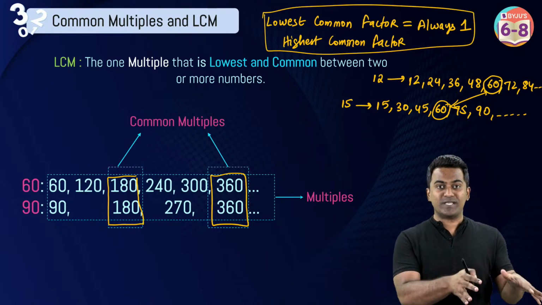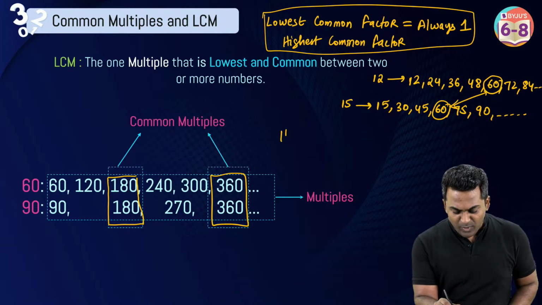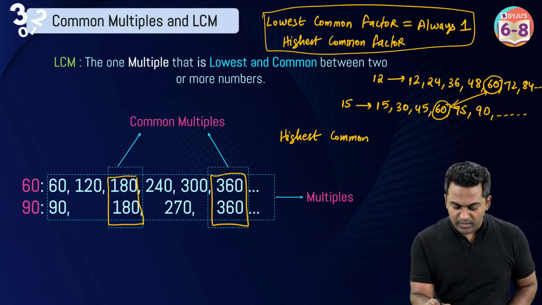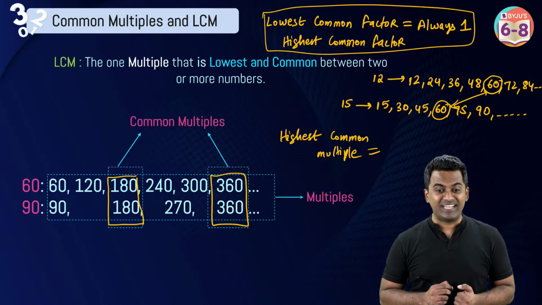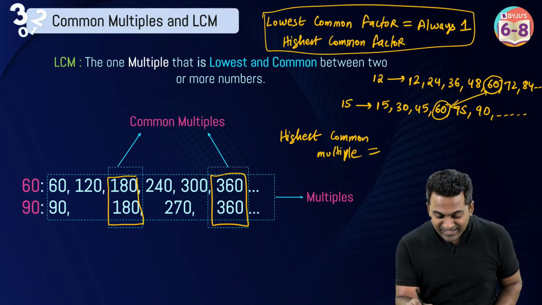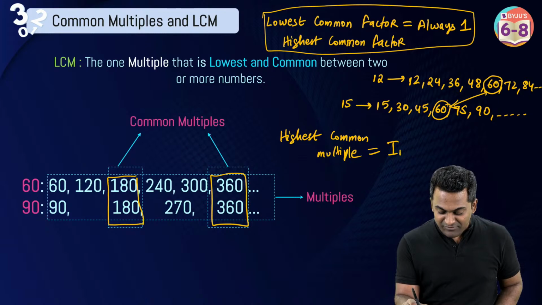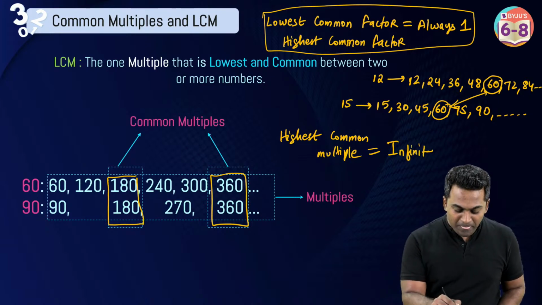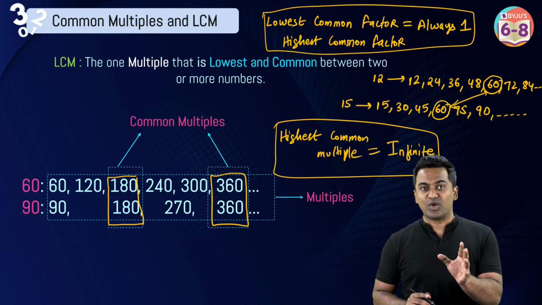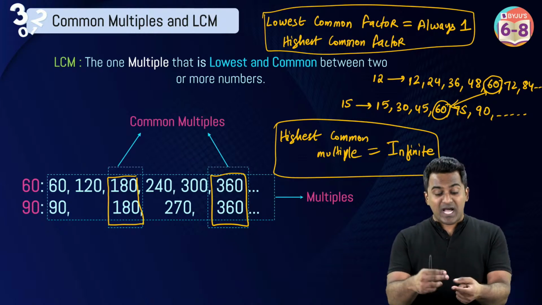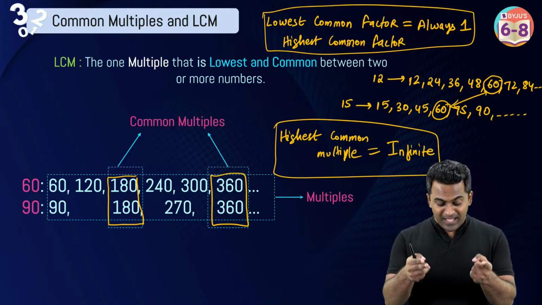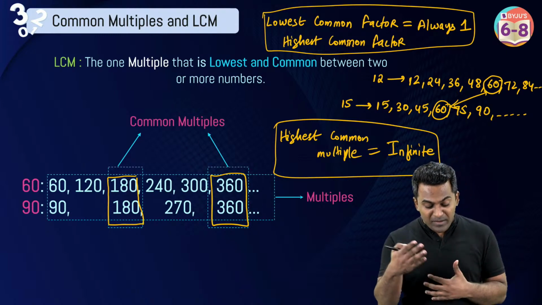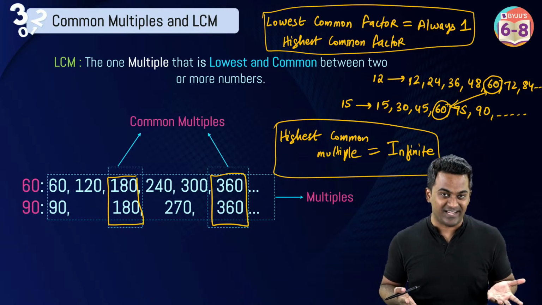Now you've studied the lowest common multiple, right? Can you tell me what the highest common multiple is going to be? Highest common multiple. Can you tell me the highest common multiple of 60 and 90? Very good. Infinite. Well done. So now I think you've understood a very important concept, why they don't ask you lowest common factor, because it's always going to be 1 no matter what the numbers are, and why they don't ask you highest common multiple, because it's going to be infinite.